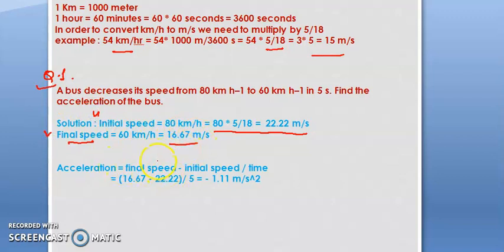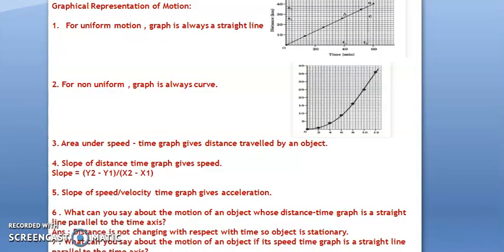So acceleration is what? Final speed minus initial speed upon time. 16.67 minus 22.22 upon 5. So the answer is minus 1.11 meter per second square. Don't forget to add the unit. Okay, moving to the next.